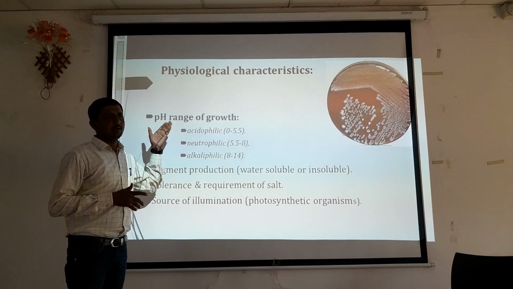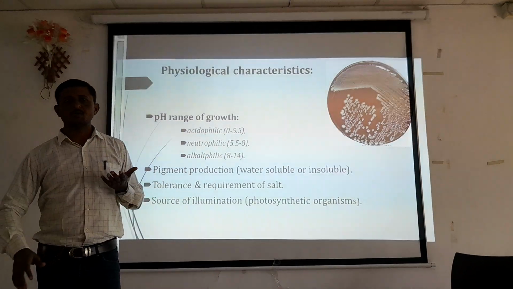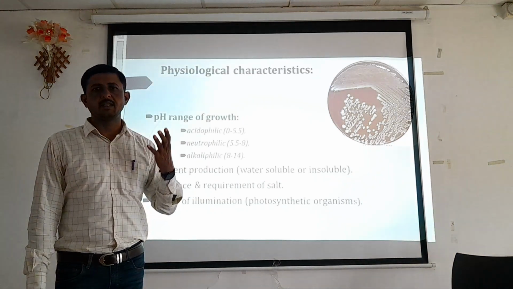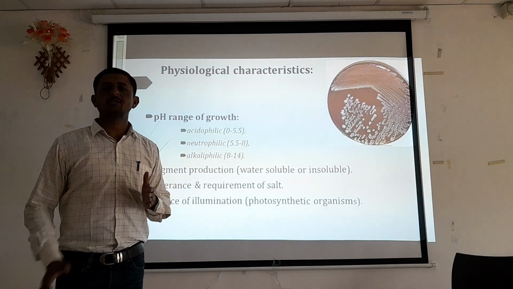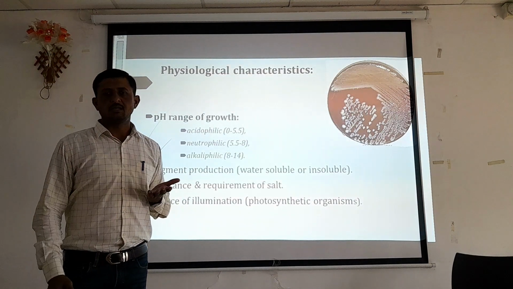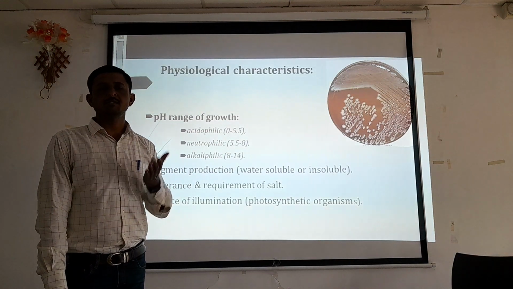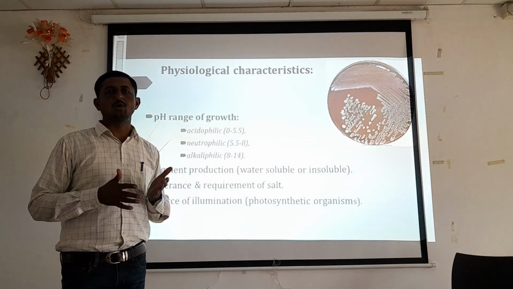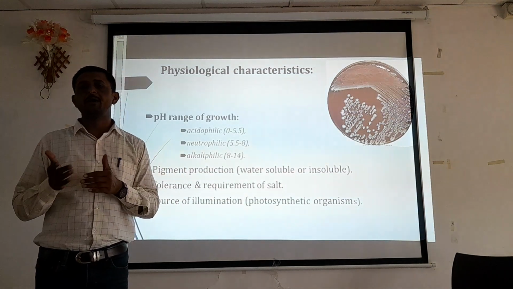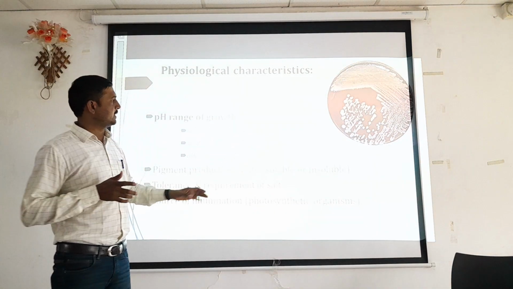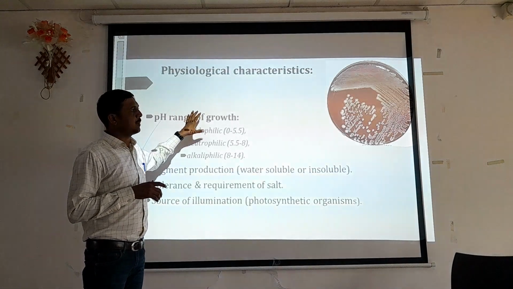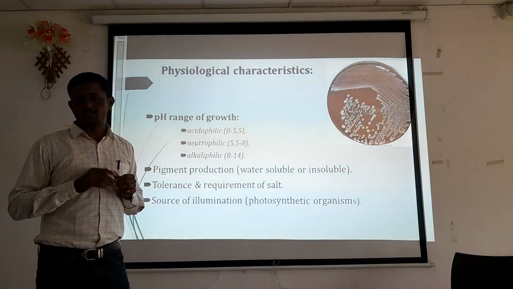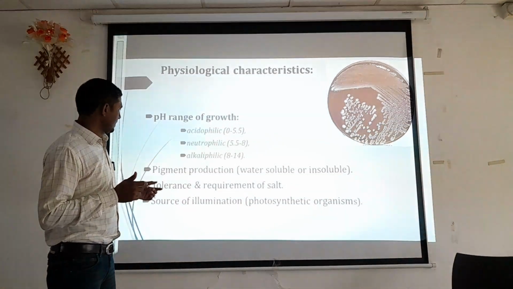To carry out other industrial applications, or for their ability to produce industrially important enzymes or other secondary metabolites, we have to grow that particular organism, or provide a natural habitat for its growth. For that, we require the physiological characteristics of that organism.